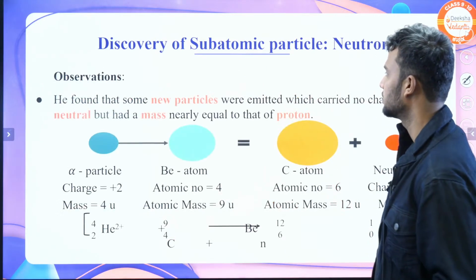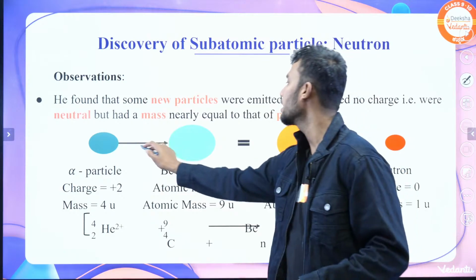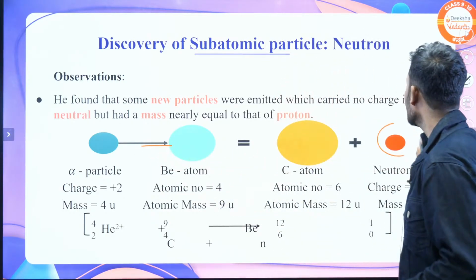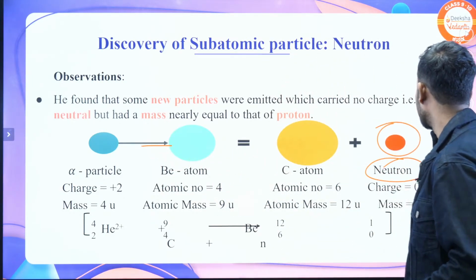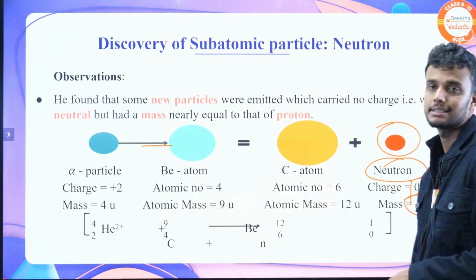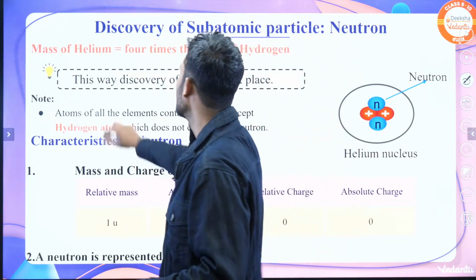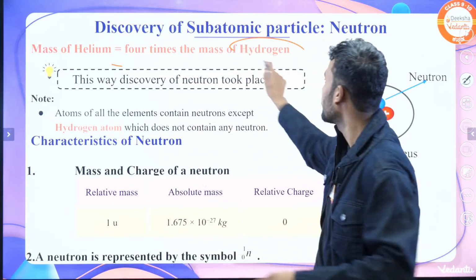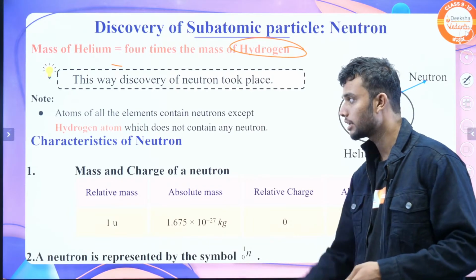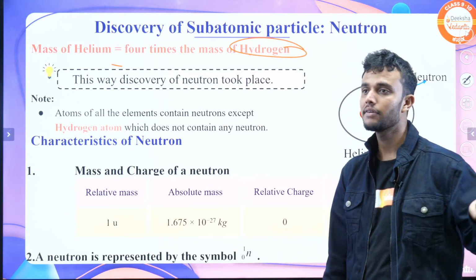Okay, this is an observation. When we bombard like this, he got a new particle, called the neutron. It has 0 charge but it has some mass. The mass of helium is 4 times the mass of hydrogen, but the measured mass comes out to be more than 4 times. This is how the neutron was discovered.